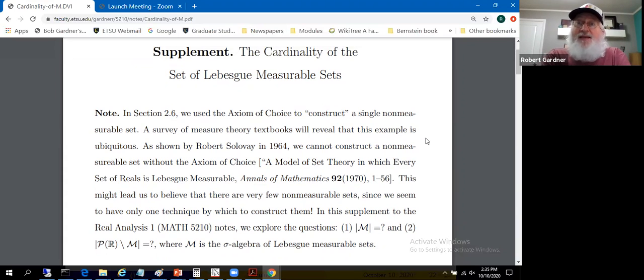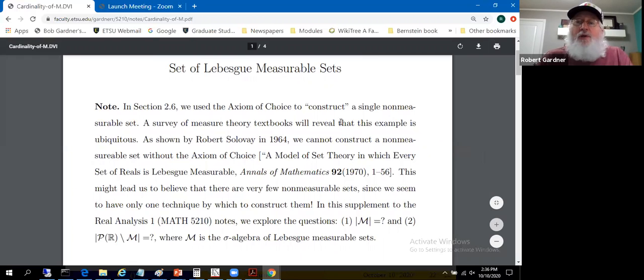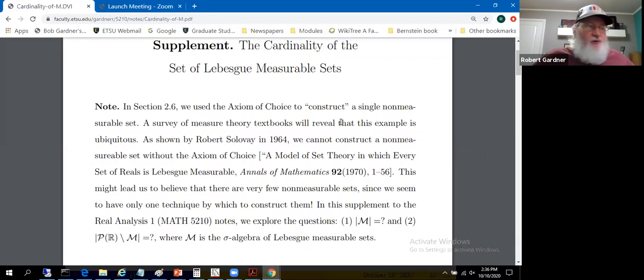We denoted it as P if we went through the third edition of the notes. In the fourth edition of section 2.6, they used the same construction. They avoided the circle plus notation, but conceptually it was the same construction. This example is everywhere in books on this topic, Lebesgue measure, Lebesgue integration. You always get the same example of a non-measurable set. So what's up with that?